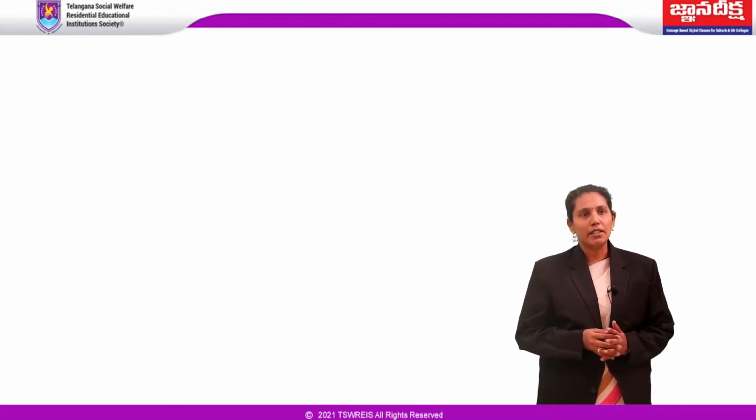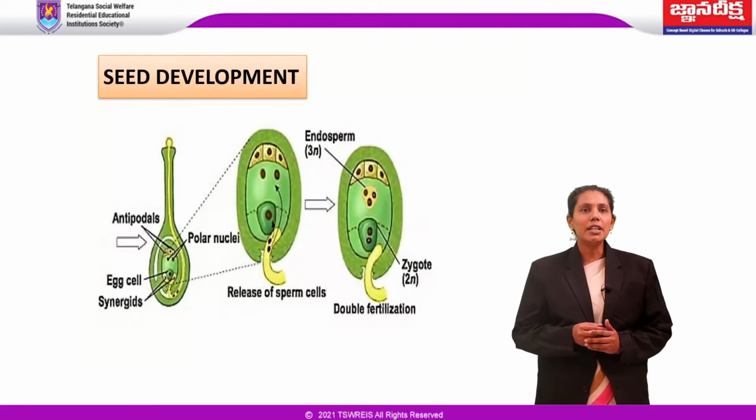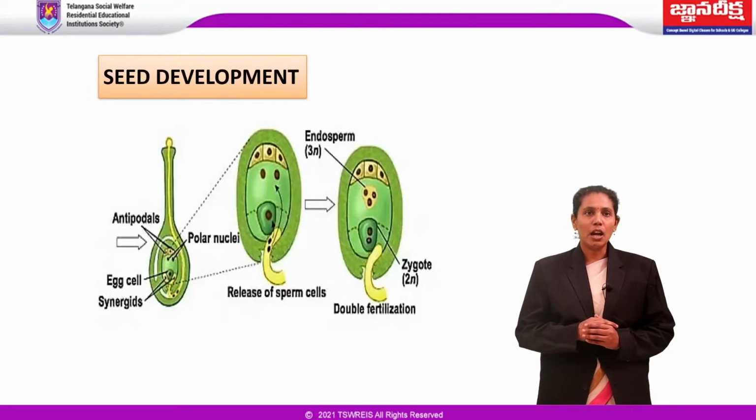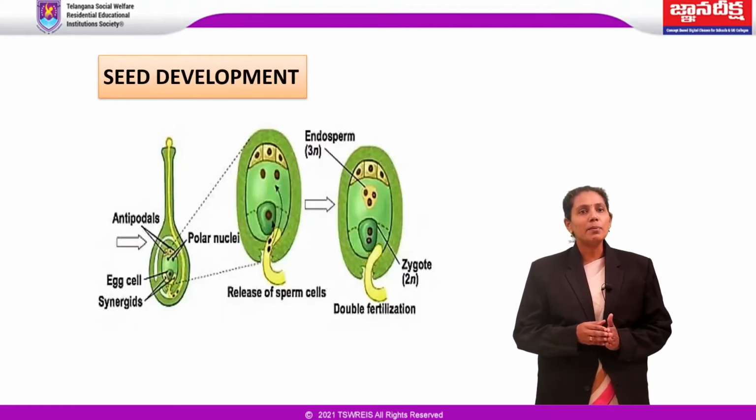Coming to the seed development. Seed development is initiated by the process of double fertilization. It is an event unique to flowering plants. In this process, of the two male gametes, one male gamete fuses with the egg cell to form the zygote, and later it develops into an embryo. And the second male gamete fuses with the central cell and develops into the primary endosperm cell. The primary endosperm cell divides repeatedly and forms a triploid endosperm tissue.